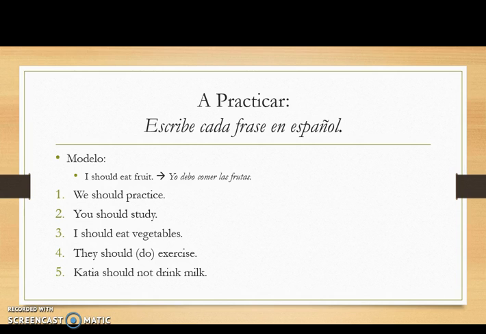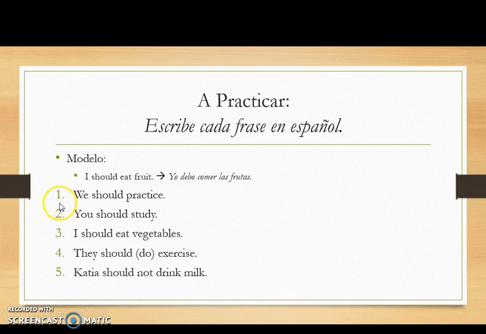Y una vez más a practicar. Escribe cada frase en español. Look at these sentences and think about the verb deber, which again means should. Go ahead and write a sentence en español to express this idea. Por ejemplo, I should eat fruit. I know that I say I should with the verb deber in the yo form, so yo debo. We know to eat is comer las frutas. Yo debo comer las frutas.